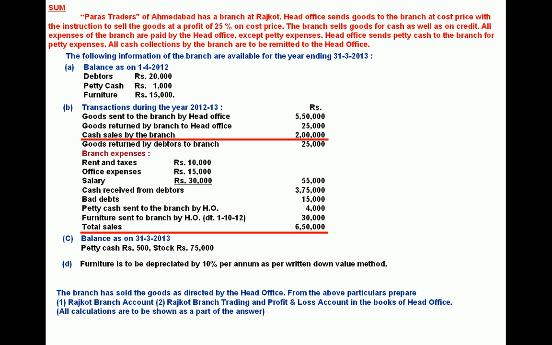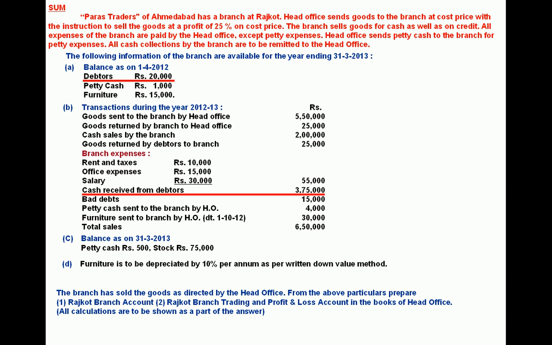In debtors account, credit sales can be recorded. Over and above, if you notice, you are given the opening balance of debtors, credit sale is available, cash receipt from debtors is also available, but you are not given the closing balance of debtors. So you are required to prepare debtors account in working note to find out the closing balance of debtors. So after closing this debtors account, we can write the closing balance of debtors that we have found out in the branch account, then we can complete the branch account. So we are required to prepare debtors account in a working note.